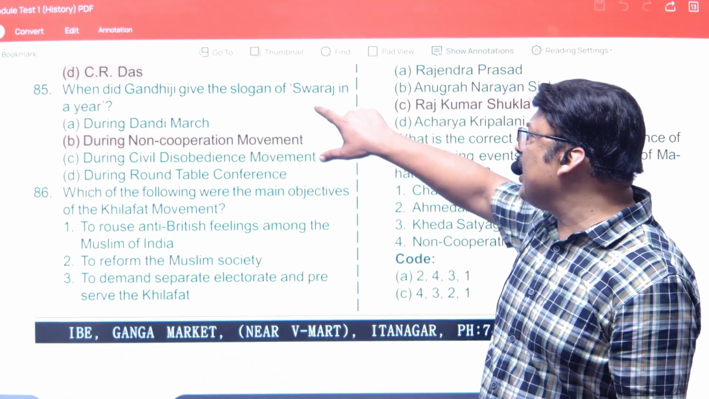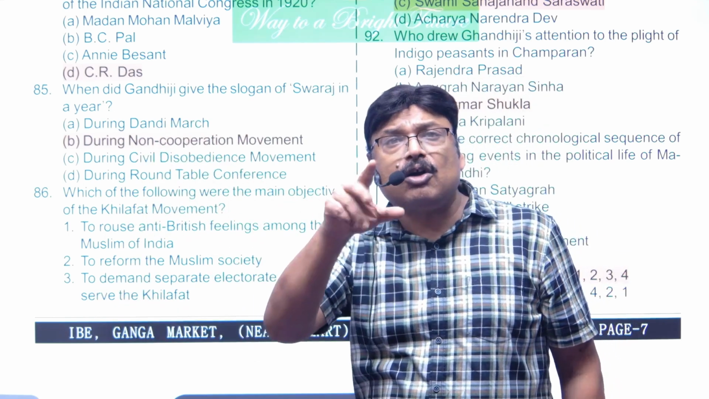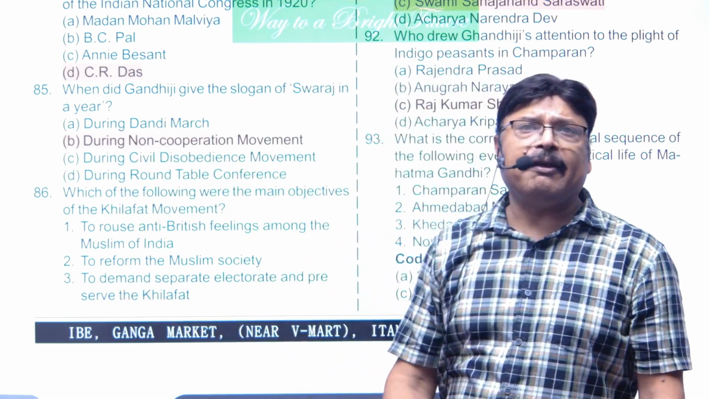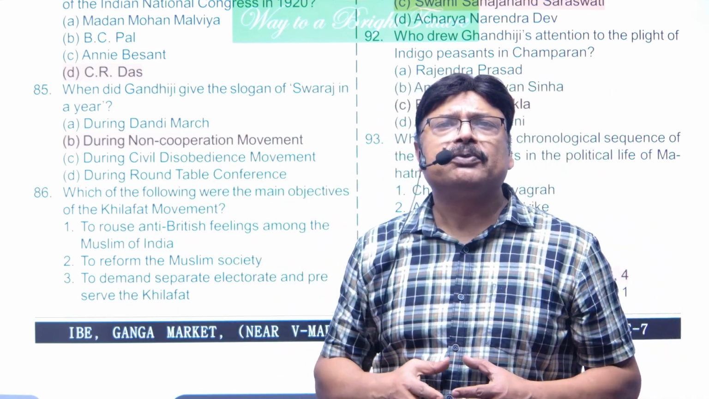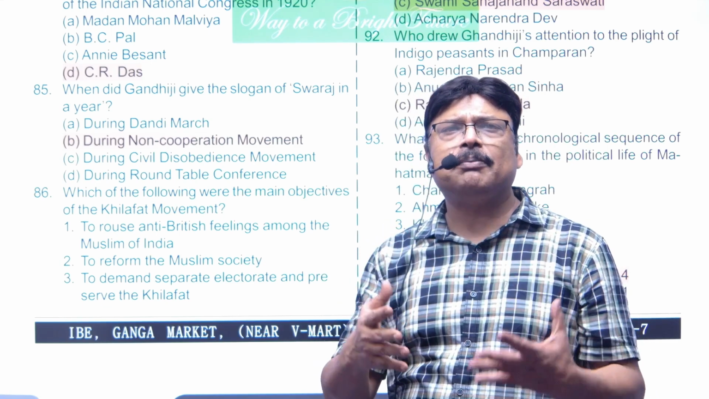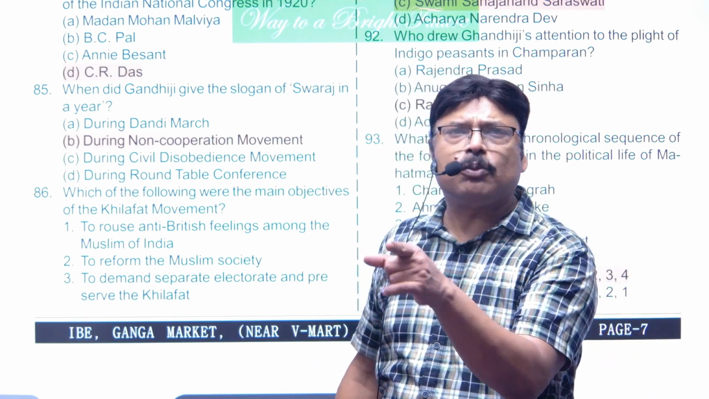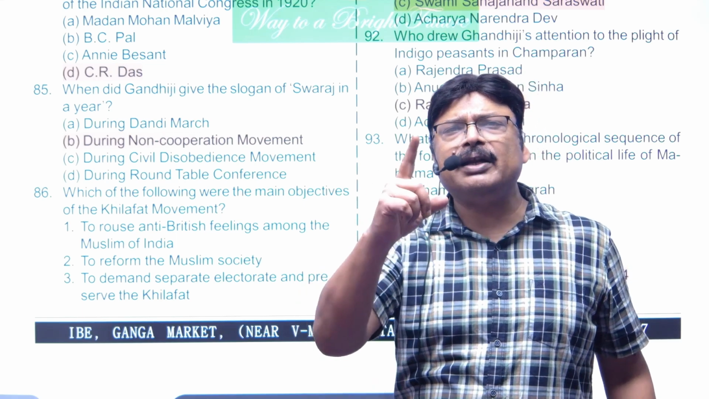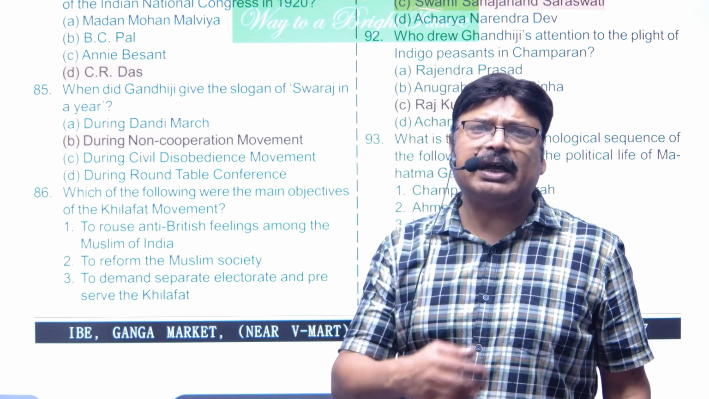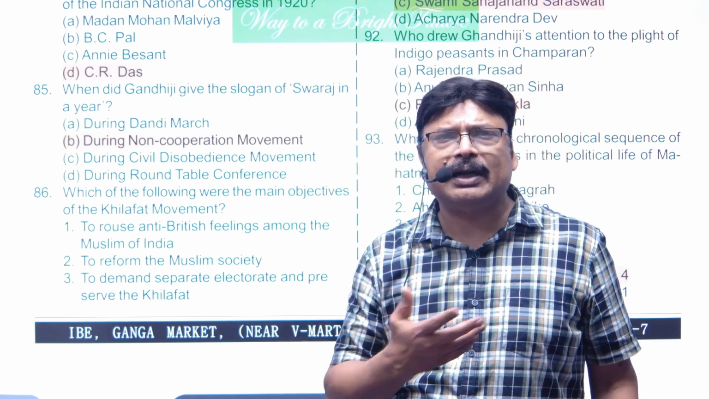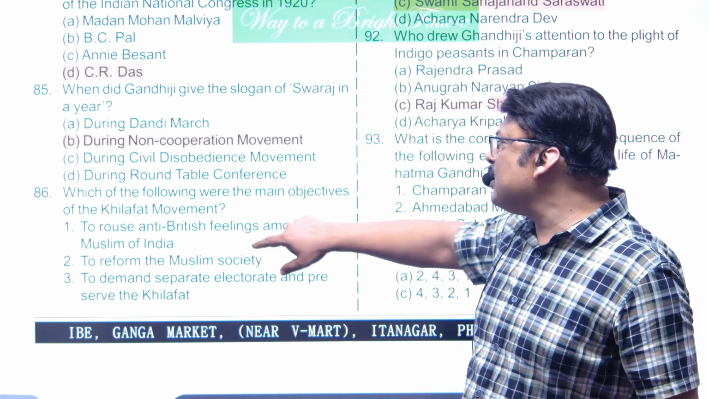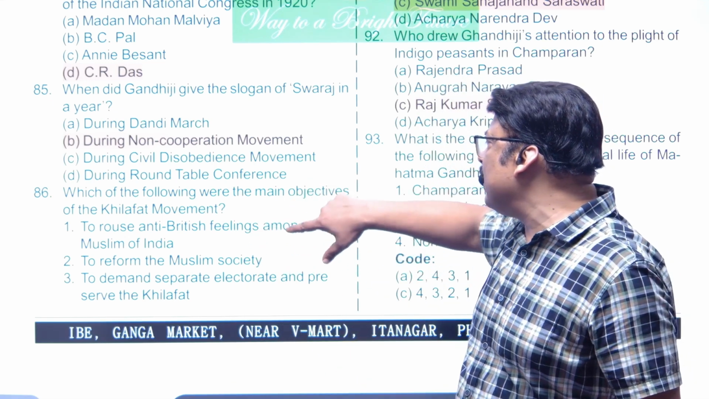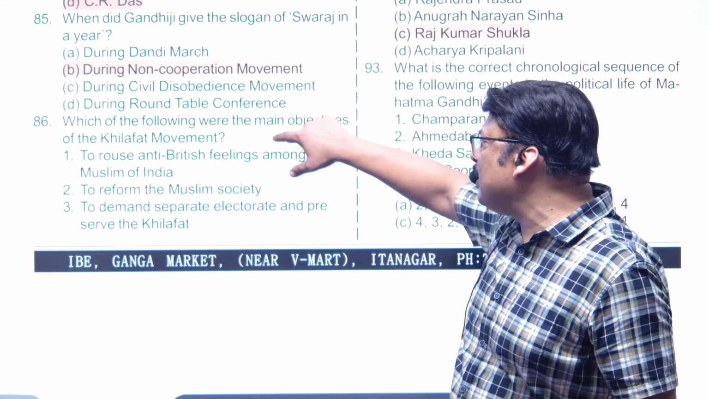When did Gandhiji give the slogan of Swaraj in 1 year? In non-cooperation movement, he said that if they are not going to give us what we have demanded, we will launch civil disobedience movement, and within 1 year, I guarantee you that we will get Swaraj, but obviously that never occurred. Now, question is, which of the following were the main objective of Khilafat movement?